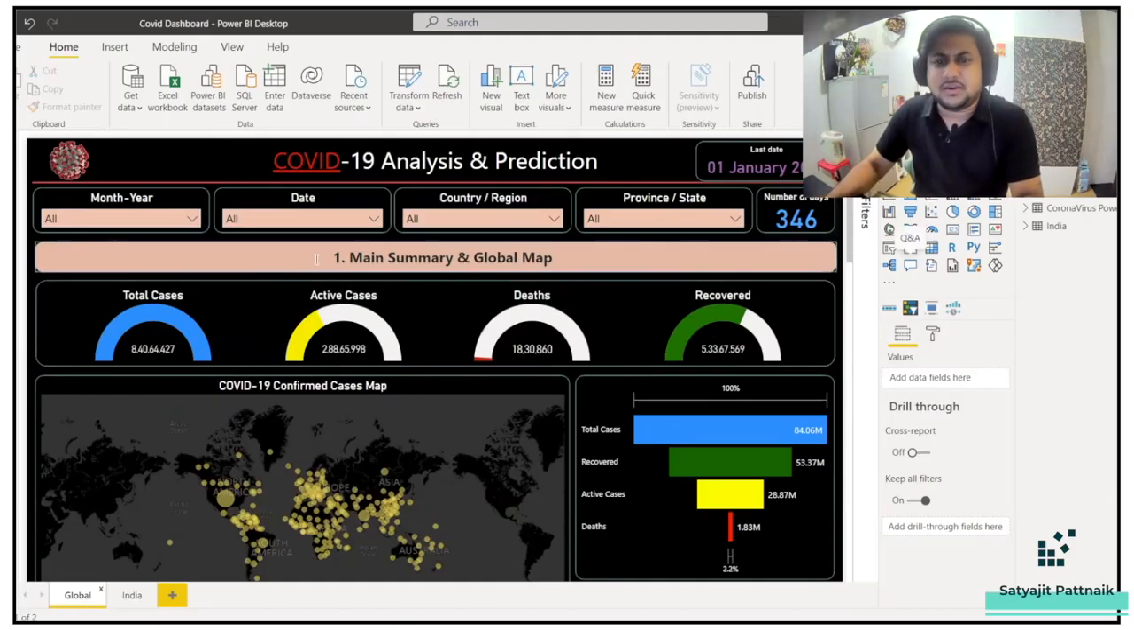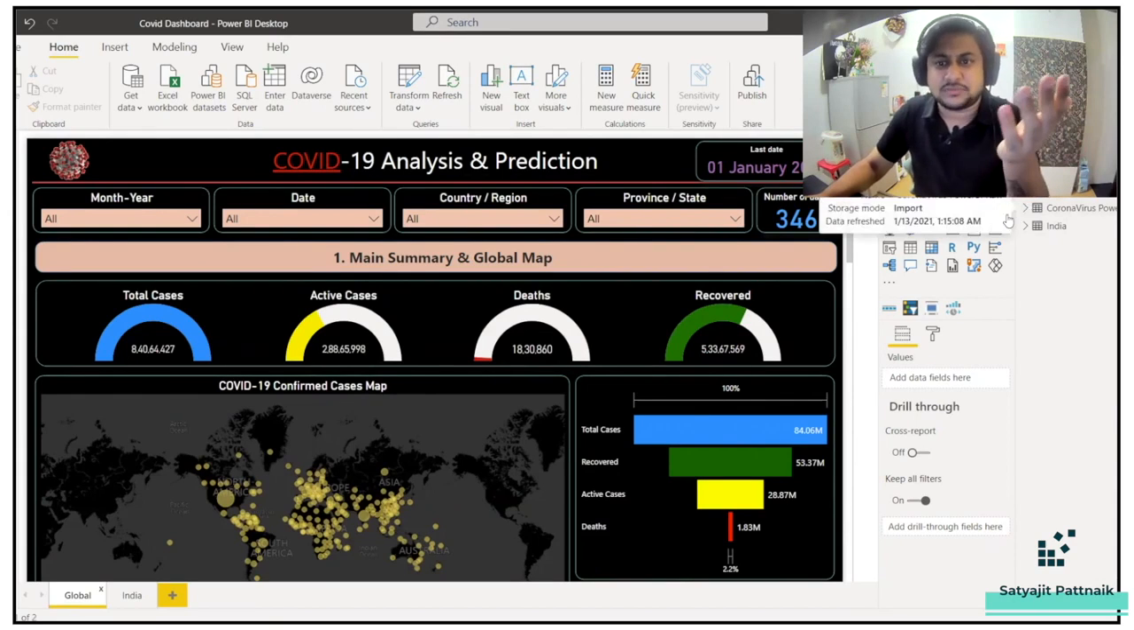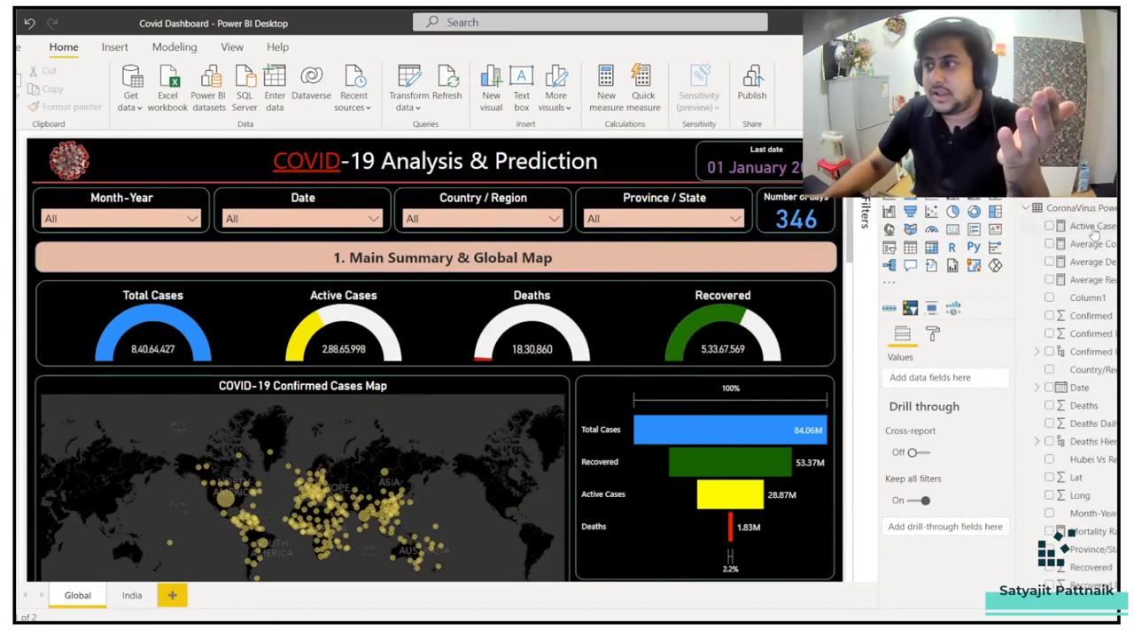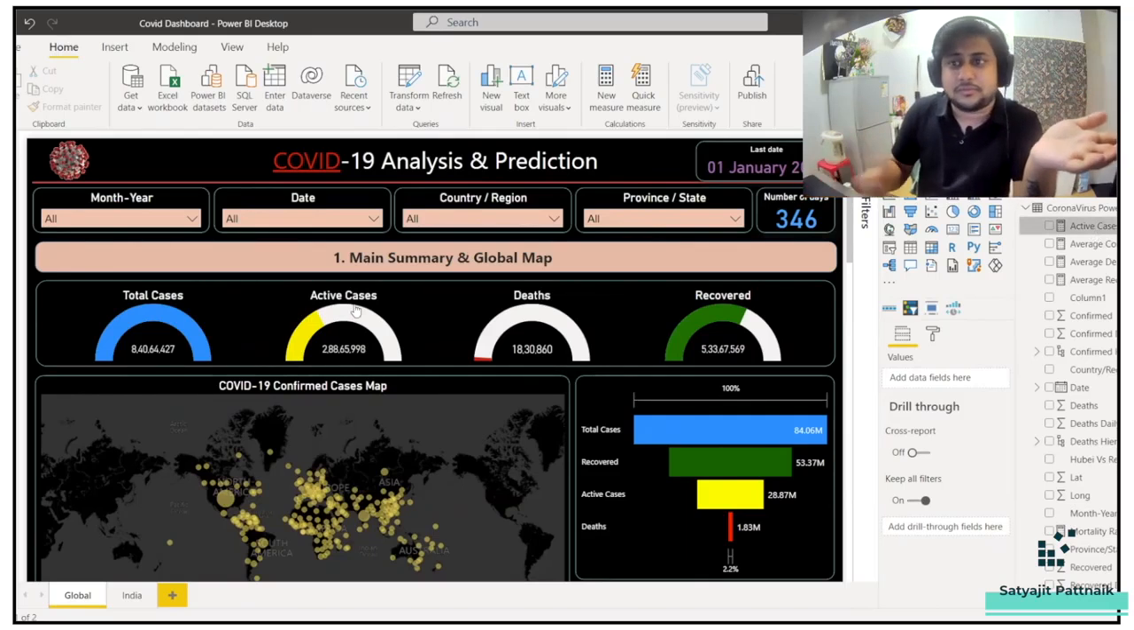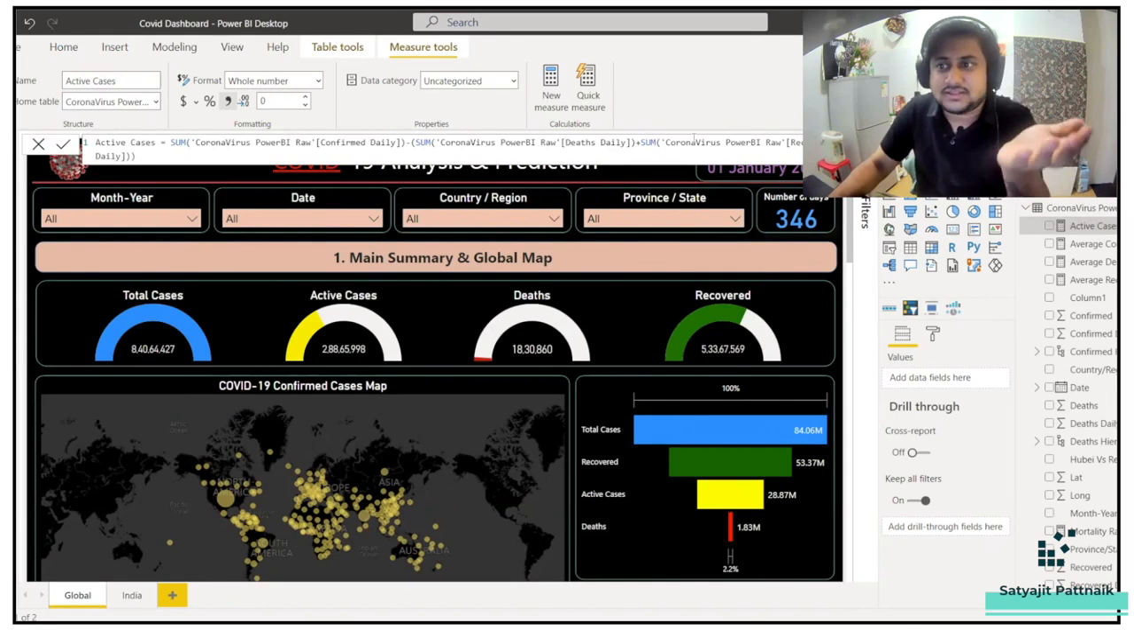And honestly speaking, no fancy work has been done. Very simple measures have been created. For example, I'll show you one of the measures. Let's say active cases, like how many cases were active based on your filters. So let me just show you. You can see sum of daily confirmed minus sum of deaths minus sum of recovered is basically your active cases. Very simple logic. You can see these boxes are your measures. You can just click on it and it will show you the formula, right? The formulas are simple.